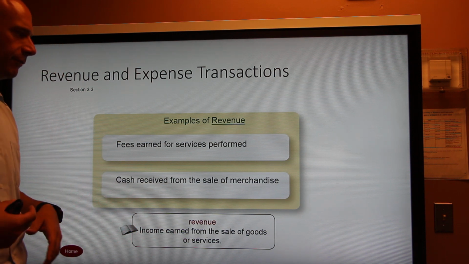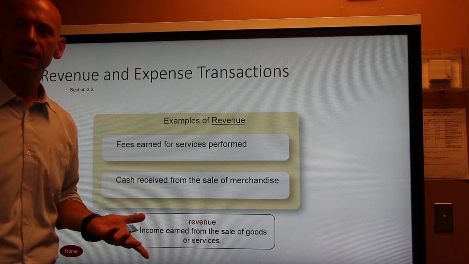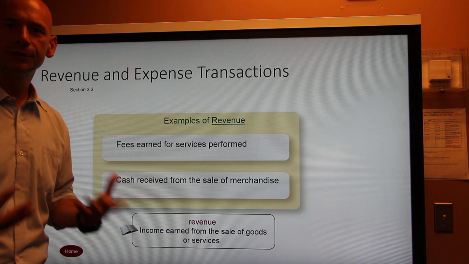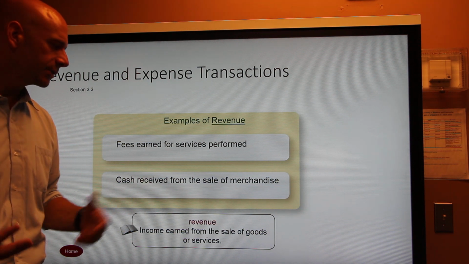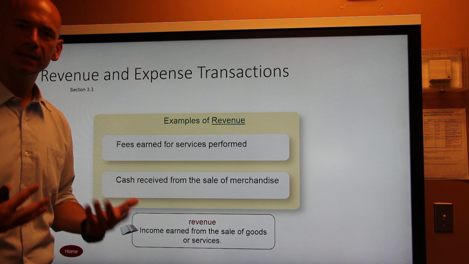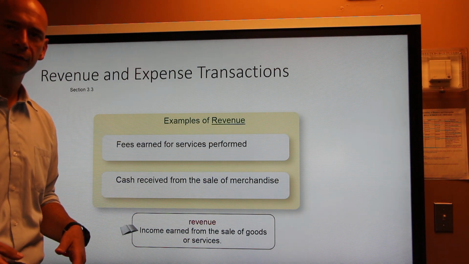Also, cash received from a sale of merchandise. So that's when simply somebody comes into your store and they were to pay you cash for the merchandise that you sold to them. So that's revenue. Revenue is something that would come into your business. It's when you make a sale to your customer or you provide a service to your customer.